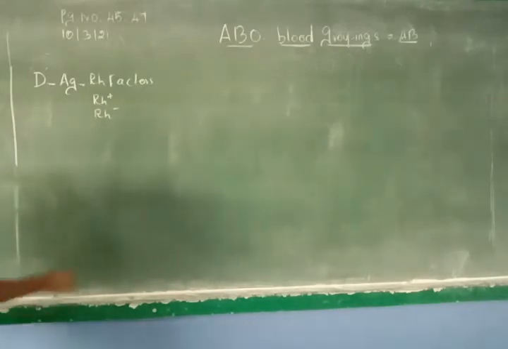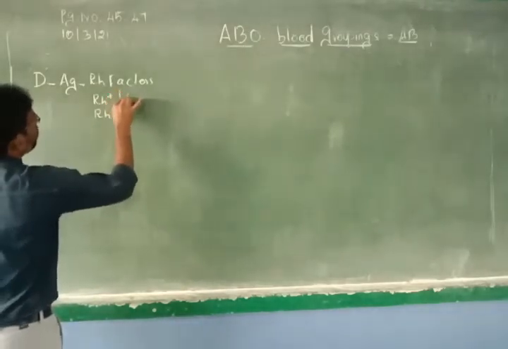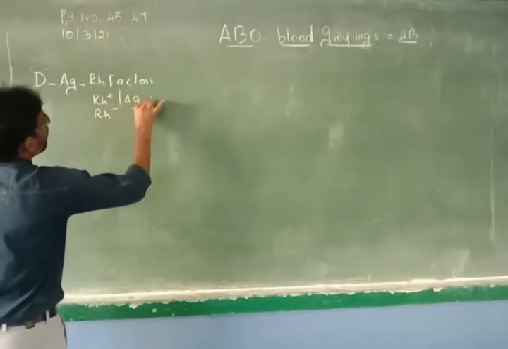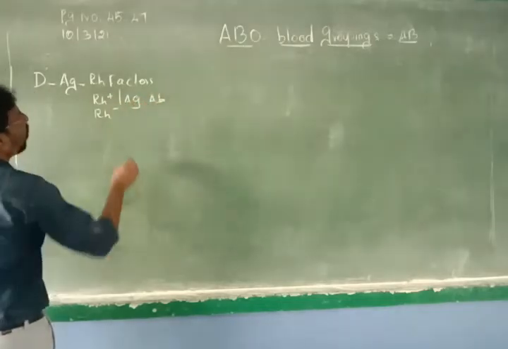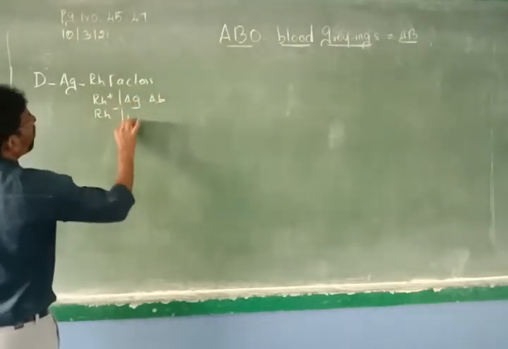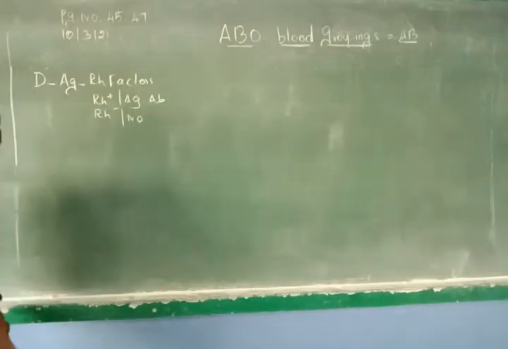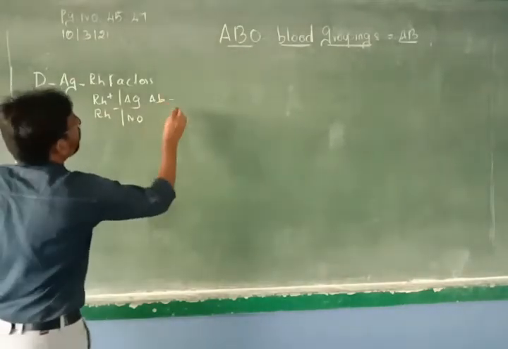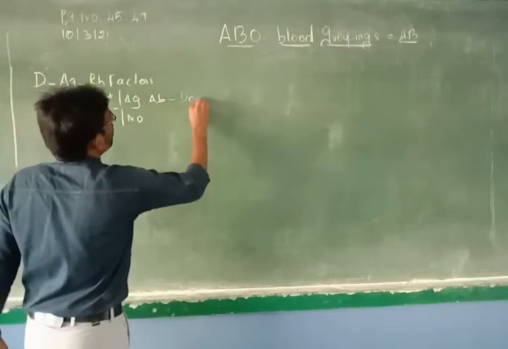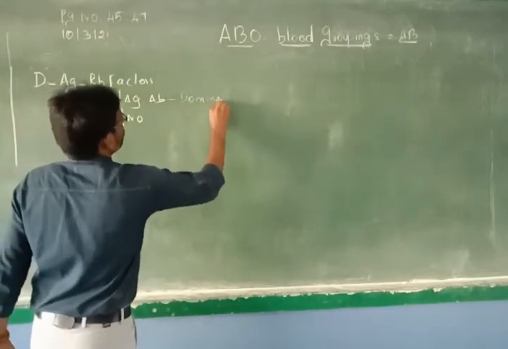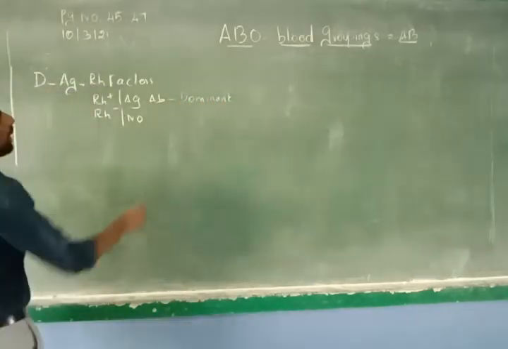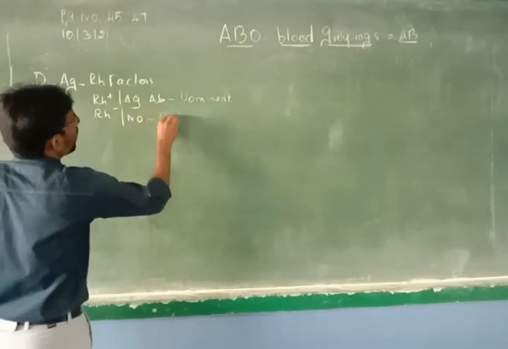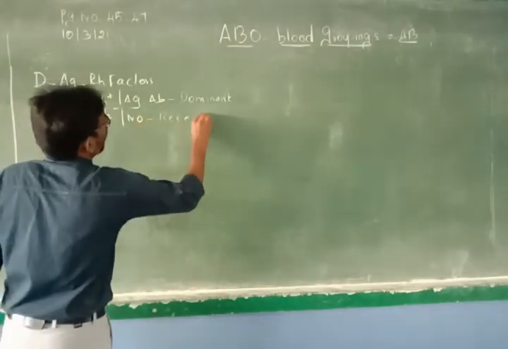Those who are Rh positive will have both antigen and antibodies. Those who are Rh negative will not have antibody as well as antigen. So no antigen and antibody. Now here, Rh positive is always called dominant, and Rh negative is called the recessive character.